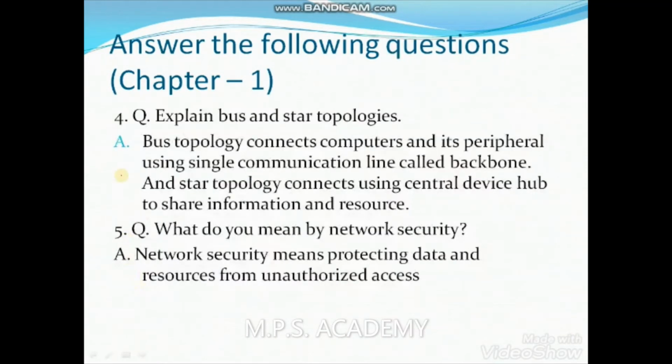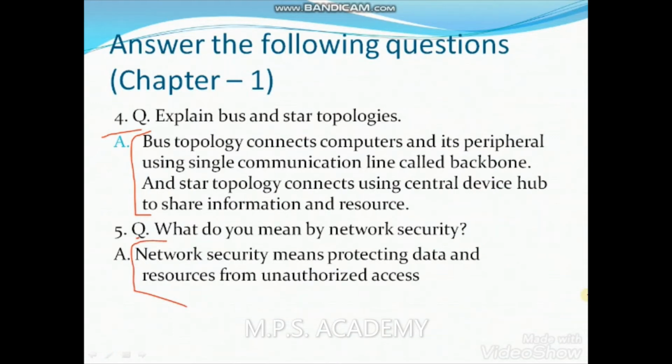If you talk about the fourth question, explain bus and star topology. This is the suitable answer for this, that's why I have written it here. If you talk about the fifth number, what do you mean by network security? Maybe you haven't studied it in that lecture, because I made the first video based on the last book, so I didn't tell you about network security.